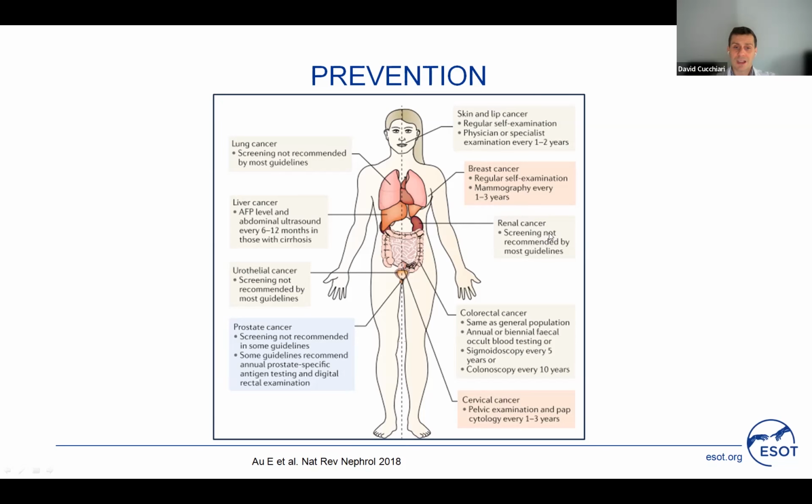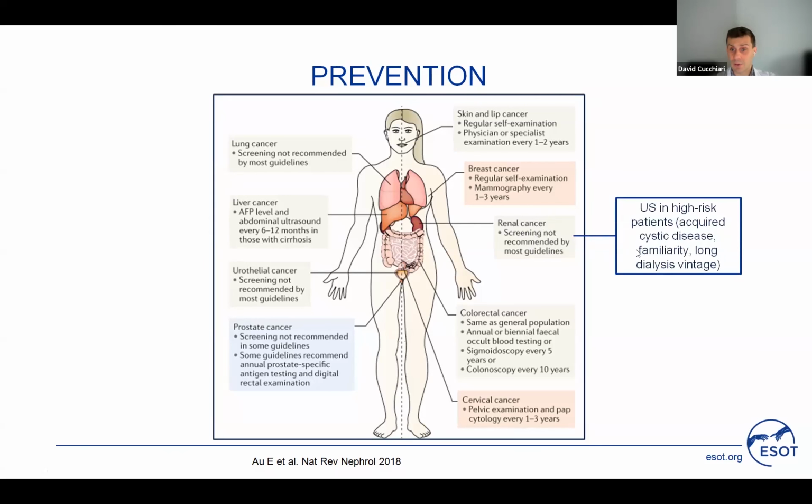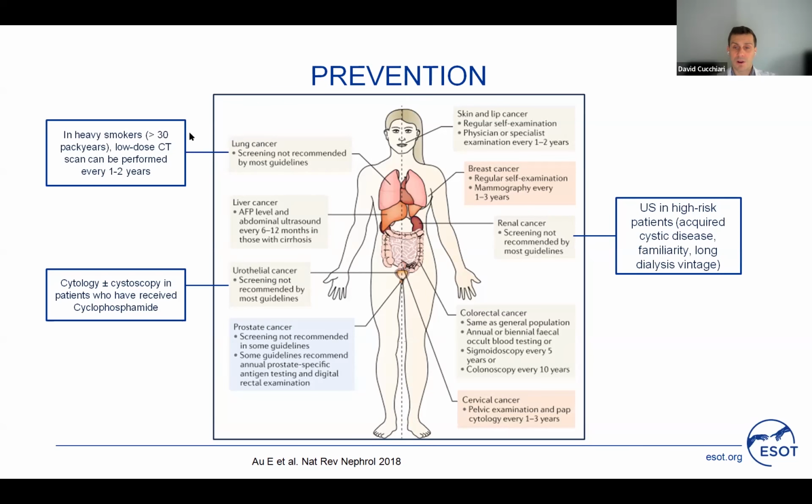Renal cancer screening is not recommended by most guidelines, but we can consider doing ultrasound in case of acquired cystic disease, familiarity, and long dialysis vintage. For colorectal cancer, we can do annual or biennial fecal occult blood testing. For urothelial cancer, screening is not recommended, but we can consider it in patients who receive cyclophosphamide. For liver cancer, we can do alpha-fetoprotein and ultrasound in patients with cirrhosis. And for lung cancer, in heavy smokers, we can consider a low-dose CT scan every 1 to 2 years as prevention.